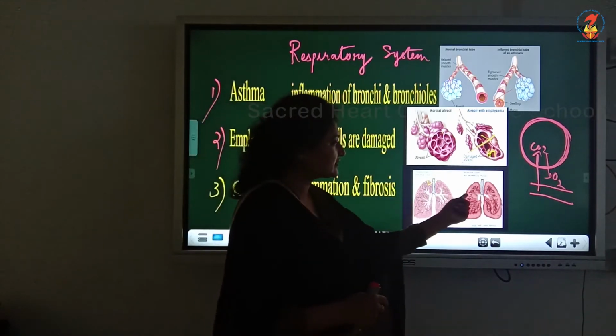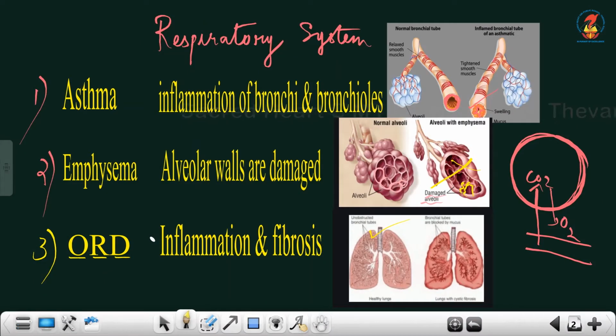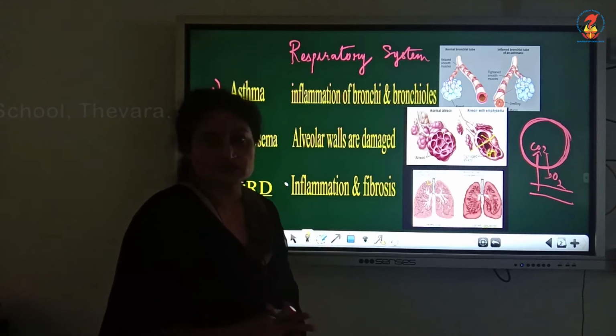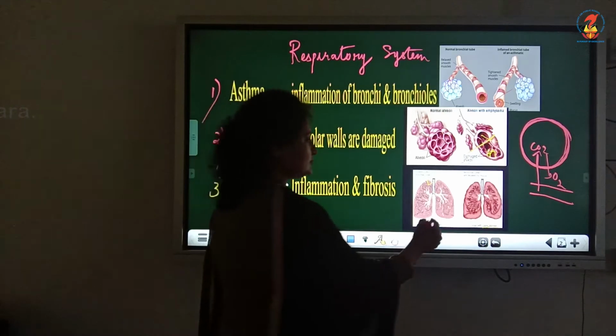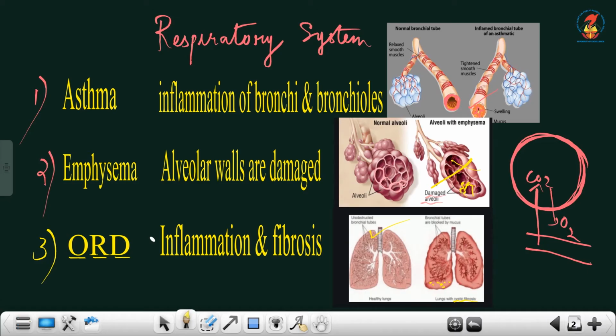But look at the person who is exposed to such particles, dust particles, etc. for a period of time, which is due to his occupation. He gets this disorder called cystic fibrosis. Okay, the elasticity of the lungs gets decreased because of the inflammation and fibrosis, that is proliferation of the fibrous tissue. Okay, you can see lots of the dust particles,